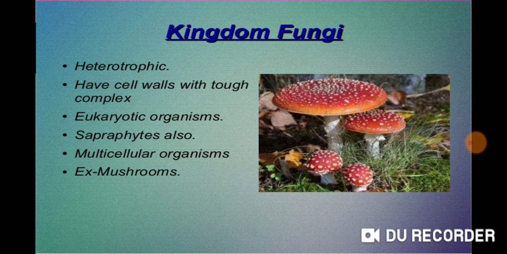Now moving on to the next kingdom, that is kingdom Fungi. Fungi are heterotrophs. They depend on other organisms for their food. They have a cell wall, and its cell wall is quite tough. It is a eukaryotic organism, that means it has membrane bounded structures, and it is a multicellular organism.